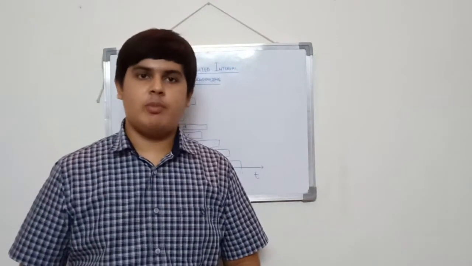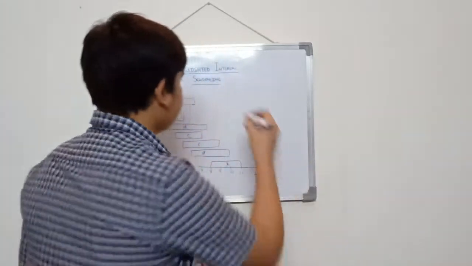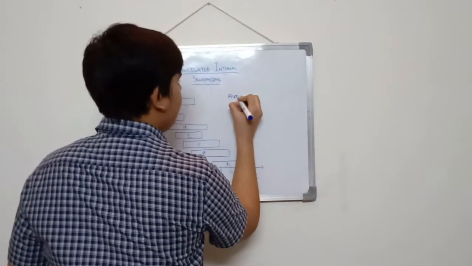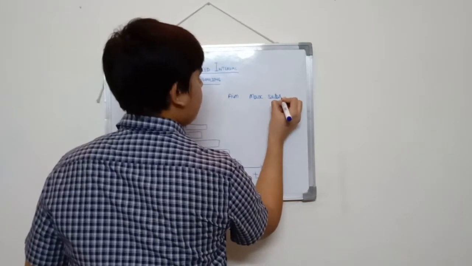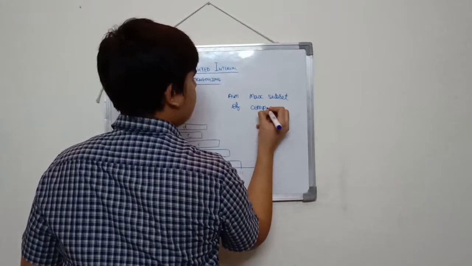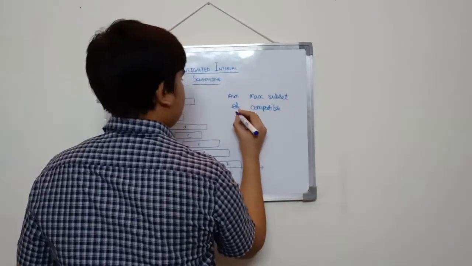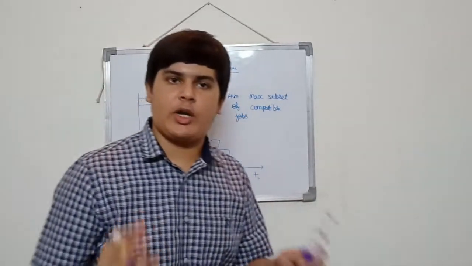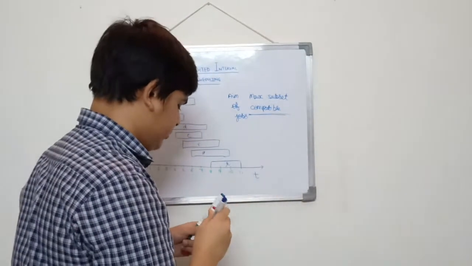The aim of this problem is to find the maximum number of compatible jobs. The aim is to find the max subset of compatible jobs. So the first question is, what are compatible jobs?